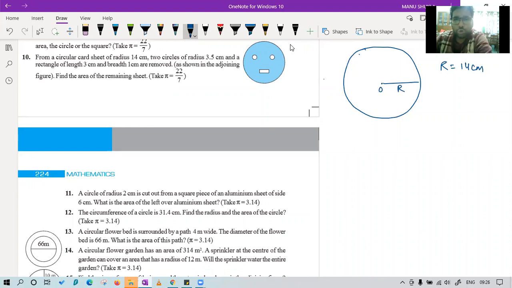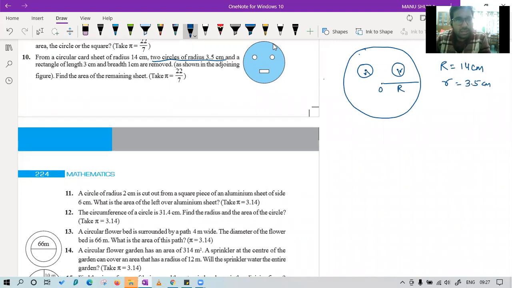Okay, so we have this circular sheet. Now they are saying two circles of radius 3.5 centimeter. So we have two small circles like this, like the eyes of this face, of radius small r. They both have the same radius small r. And what is the value of small r, class? Please tell, what is the value of small r? It is 3.5 centimeter. Good.